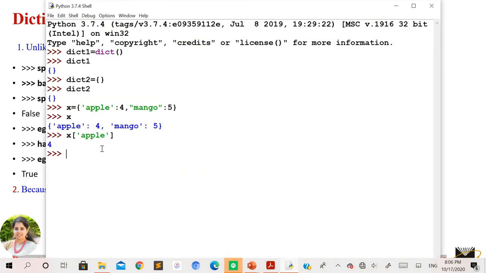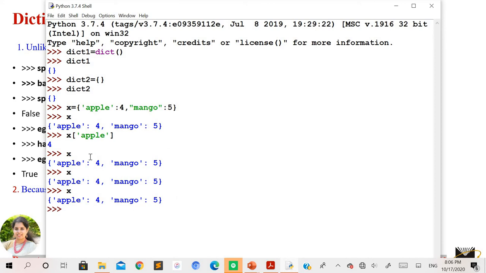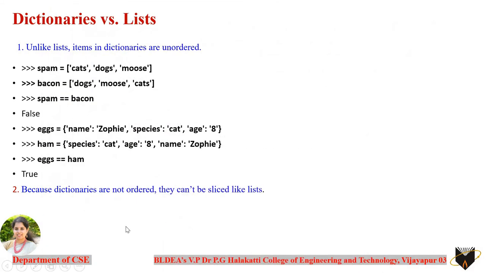I'll show you one more thing here. We have created x as a variable, and we have printed x, where we got these two values. Let me check if I print once again. Now it's not showing anything, but if you create a dictionary variable with more elements, for example five to six or six to seven elements, and print the same variable again and again, in most cases you might get a different order of the elements every time. So try to check by yourself. That shows that the order of the elements in a dictionary variable is not that important.